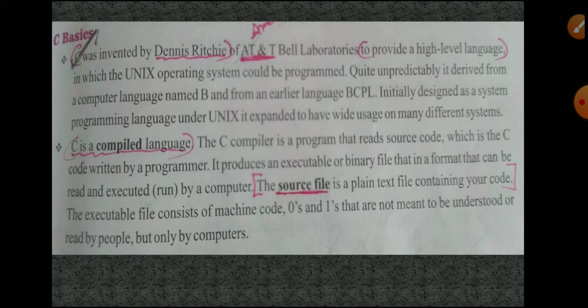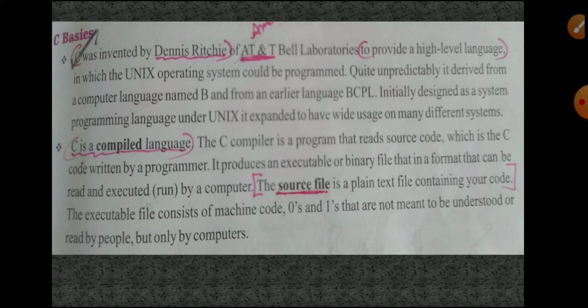After executing, that will be considered as zeros and ones. The executable file consists of machine code, zeros and ones, which we already know is the computer language. Our language is different, but the computer language is zeros and ones.